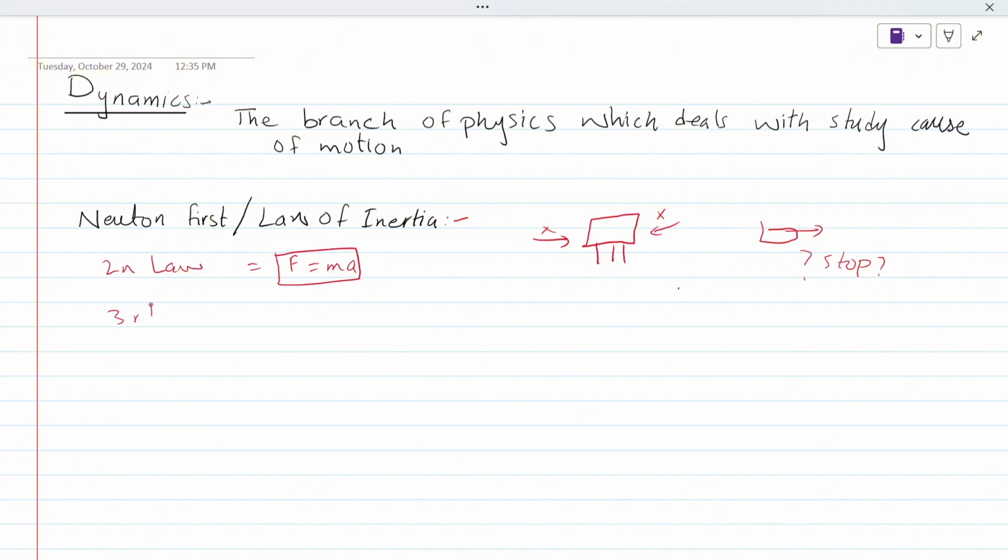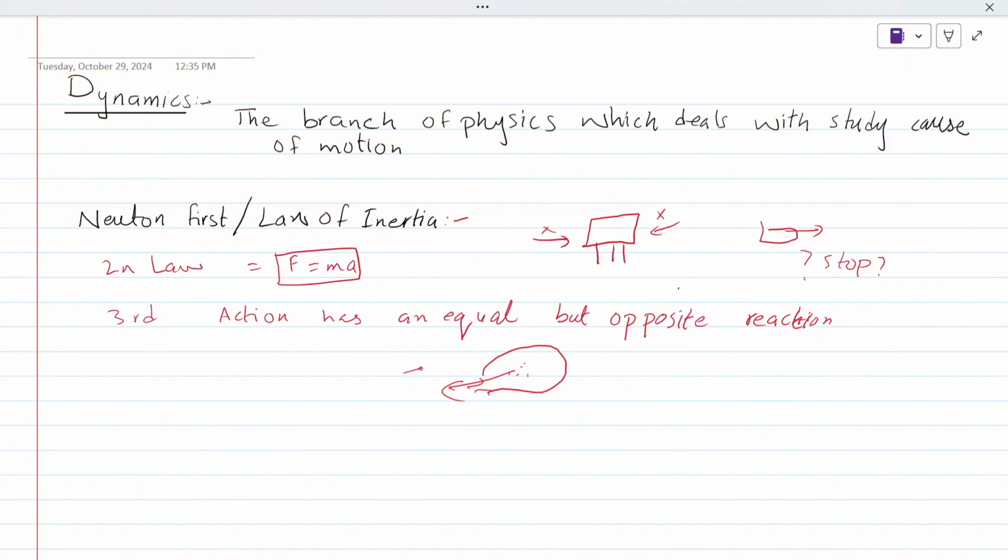And the third law states that every action has an equal but opposite reaction. So for example, if you blow a balloon, the balloon will throw air outside, and the air will push it towards this direction.